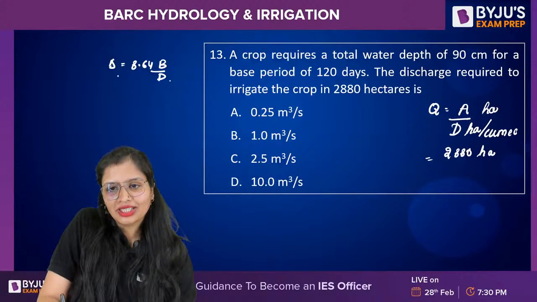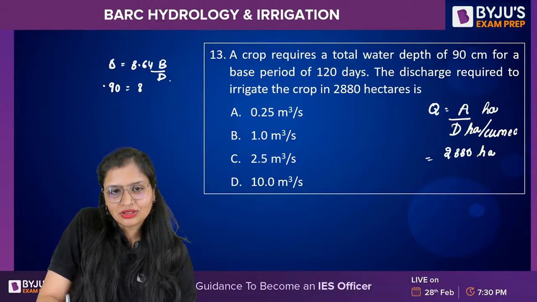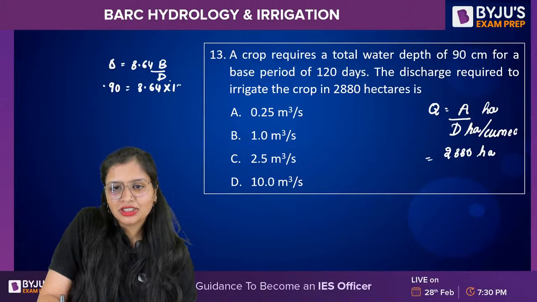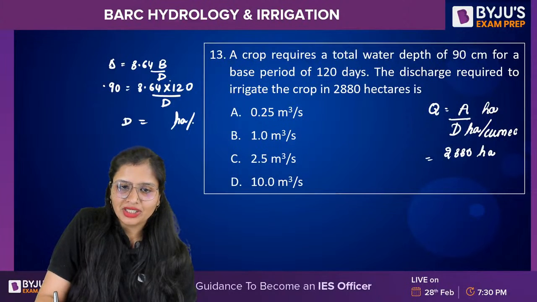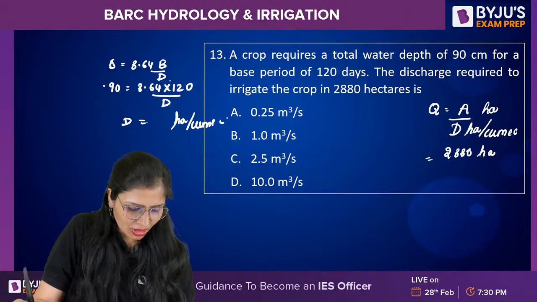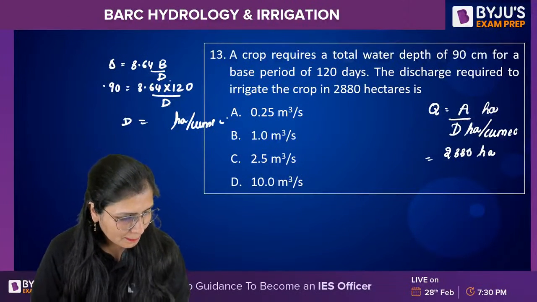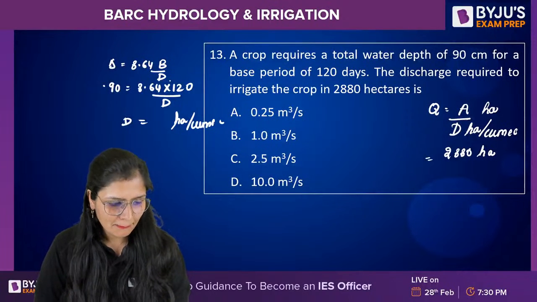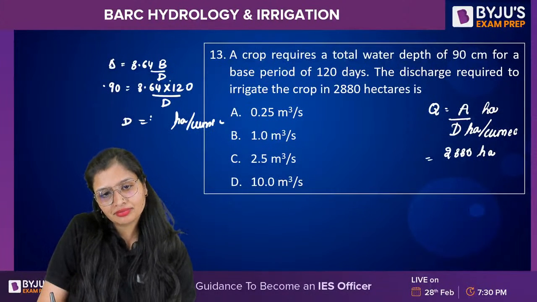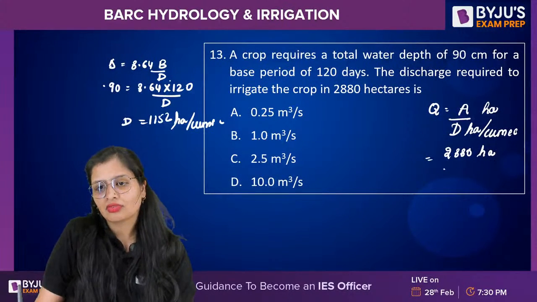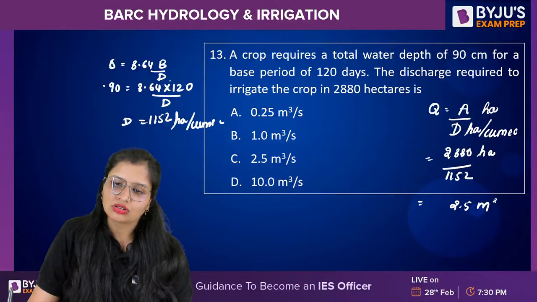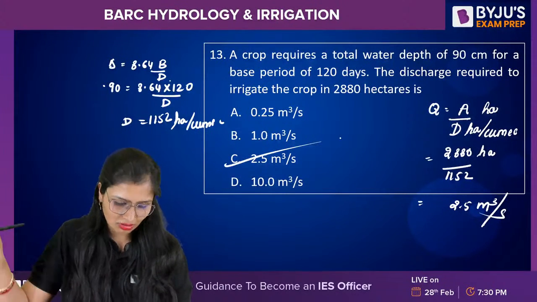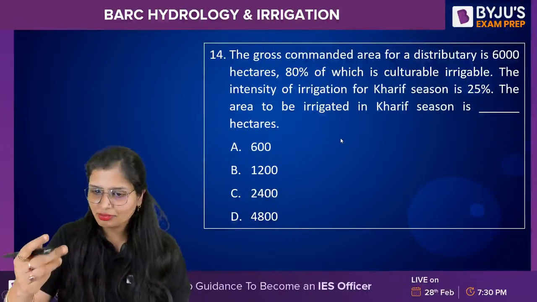So delta is given to you, 0.90, 8.65. Base period is how much? 120. What is the duty coming to? First tell me the duty. You can directly substitute the whole formula also. How much is the duty coming to, guys? Duty. See? These went back on their own.